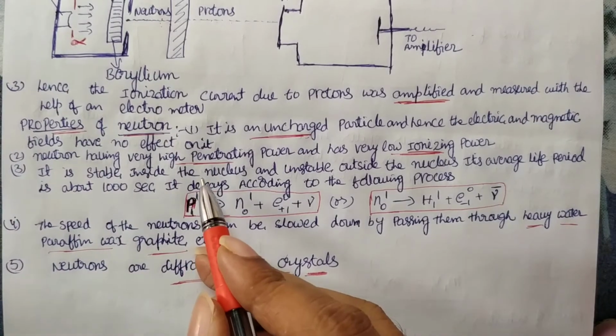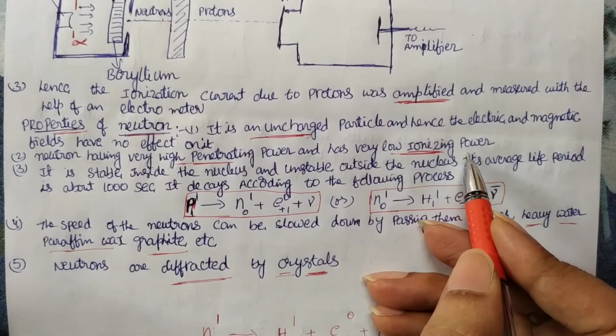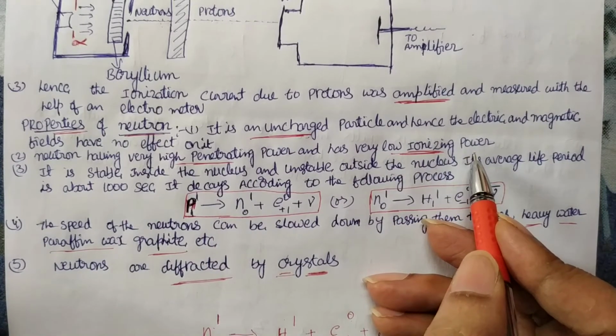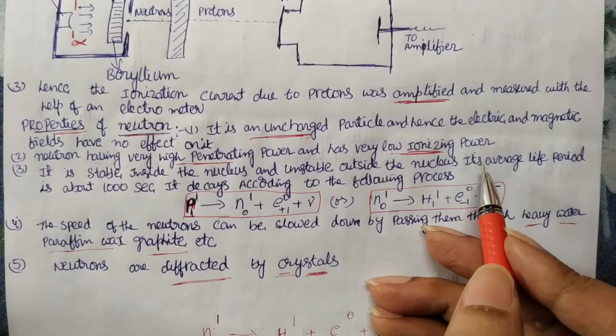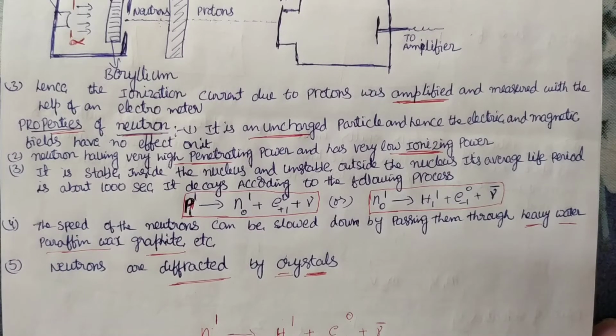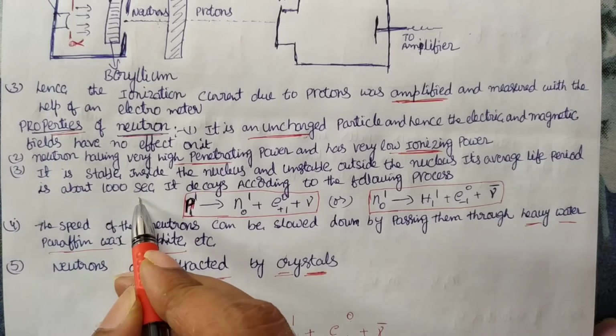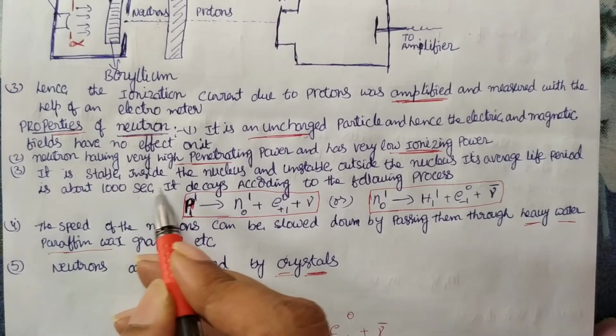Neutrons have high penetrating power and very low ionization. Easily we can remove this particle from the nuclei. Outside the nucleus, these are unstable. They can't stay much time outside the nucleus. So maximum they can stay up to 1,000 seconds only. But inside the nucleus they are stable.